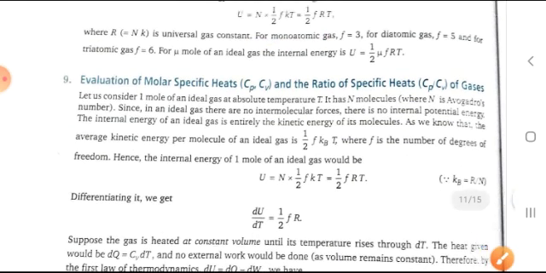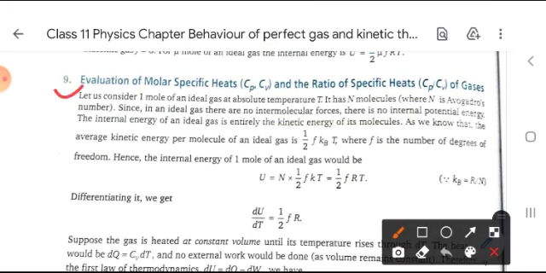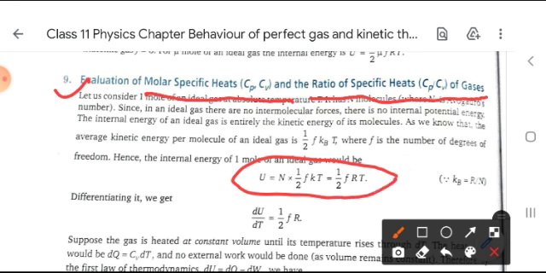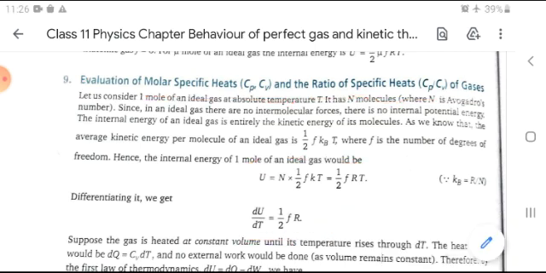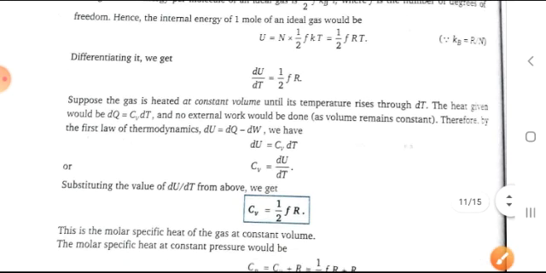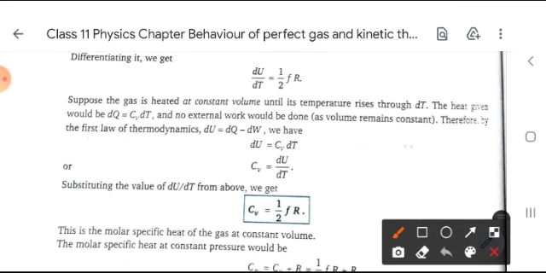Now, the next topic is evaluation of molar specific heats, that is Cp and Cv, and the ratio of specific heats Cp upon Cv of gases. We know the formula right now. The internal energy U is equal to 1 by 2 F RT. After differentiating it with respect to T, we get dU upon dT is equal to 1 by 2 F R. Now, according to the first law of thermodynamics, dU is equal to dQ minus dW.